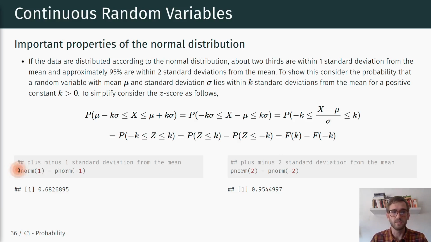Now we're using the p prefix for the normal distribution, and we see that 68% of the probability mass is within one standard deviation, and 95% of the probability mass is within two standard deviations from the mean, right? So if we have a normally distributed random variable, we know that 95% of the probability mass is within -2 and 2 standard deviations from that mean. Okay.